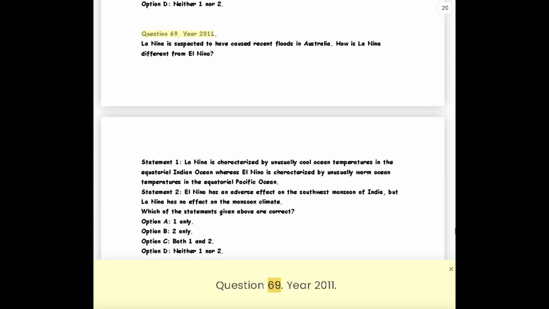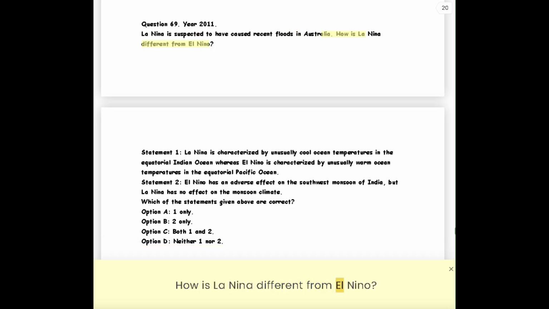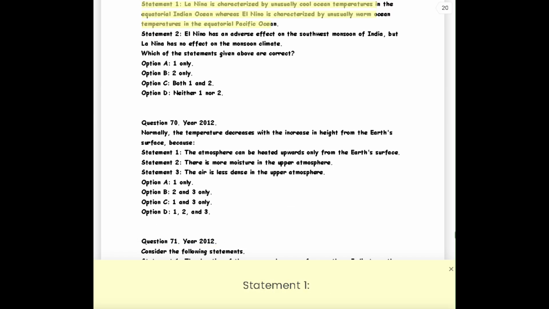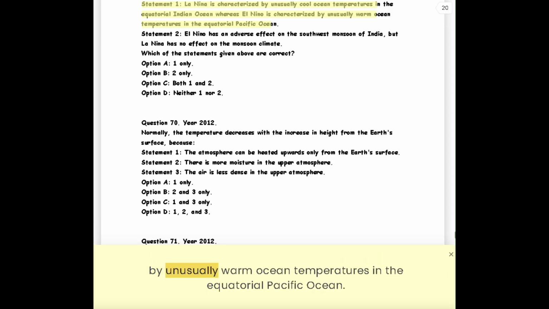Question 69. Year 2011. La Niña is suspected to have caused recent floods in Australia. How is La Niña different from El Niño? Statement 1. La Niña is characterized by unusually cool ocean temperatures in the equatorial Indian Ocean, whereas El Niño is characterized by unusually warm ocean temperatures in the equatorial Pacific Ocean.